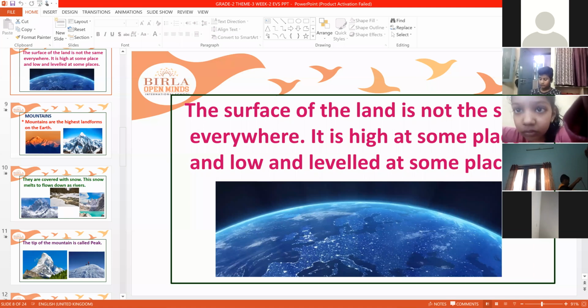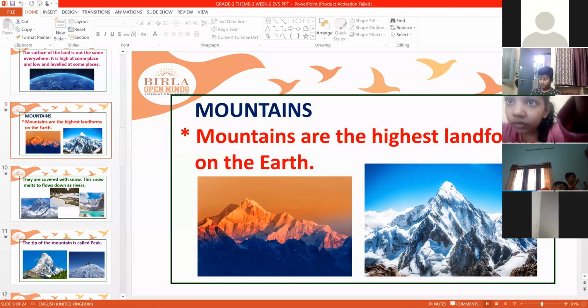Number one is mountains. What are called mountains? Mountains are the highest landforms on the Earth. They are very big, very high and very huge also.